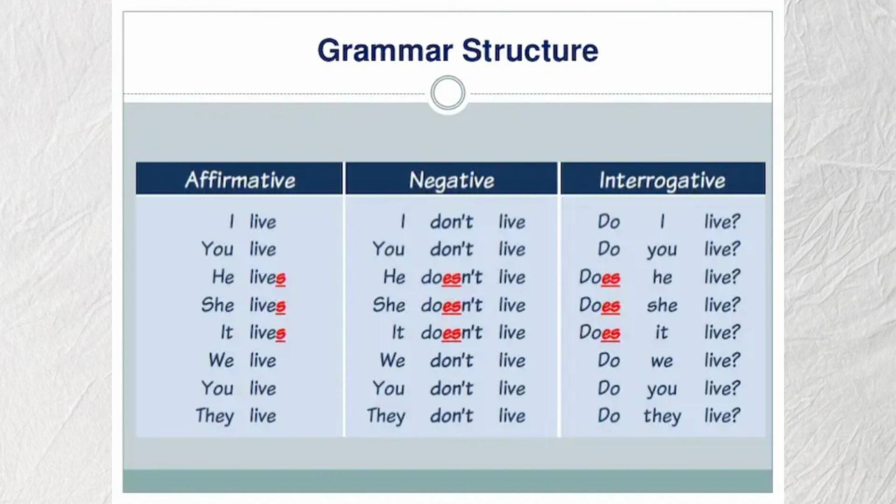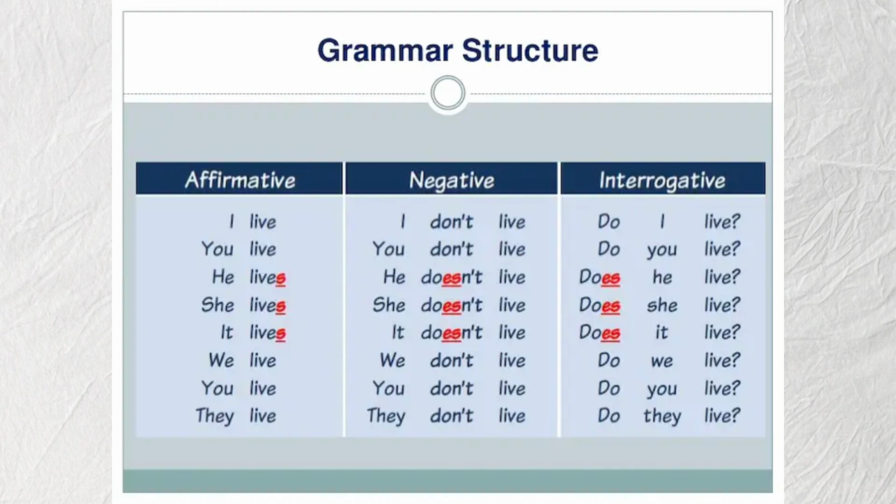And for the next is interrogative. Here there is do I live. Okay, for the do becomes auxiliary do, and I becomes subject, and live becomes complement, and plus question mark. And then here, does he live. Here there is auxiliary does plus subject he here, and plus live becomes a complement and question mark.